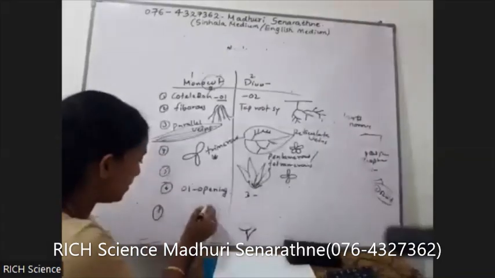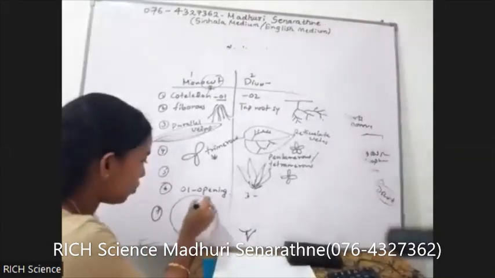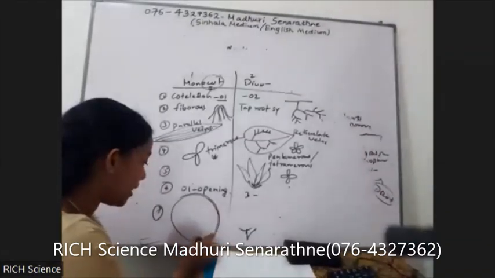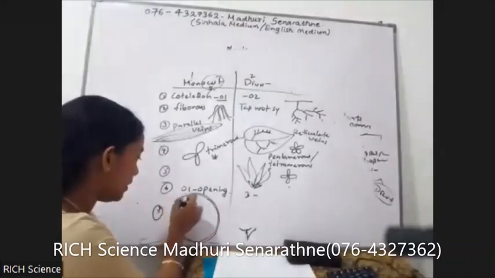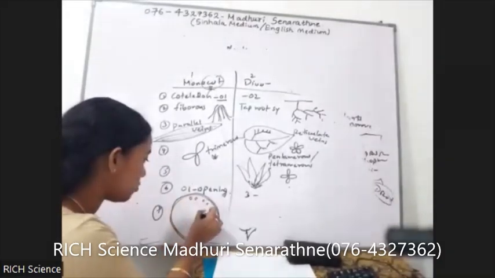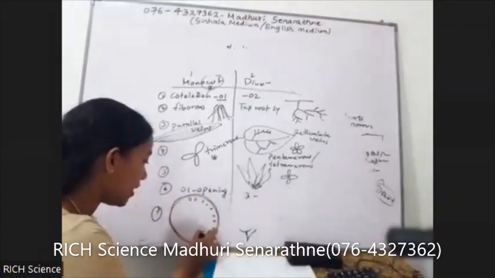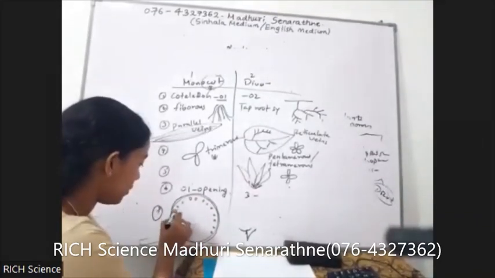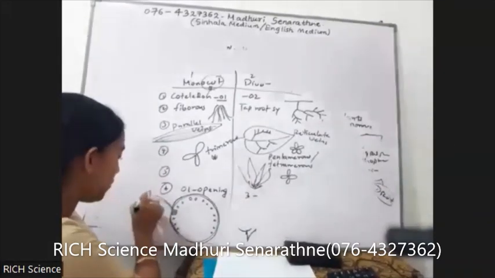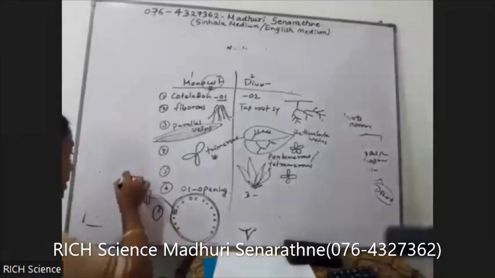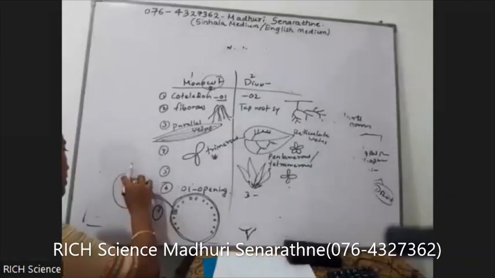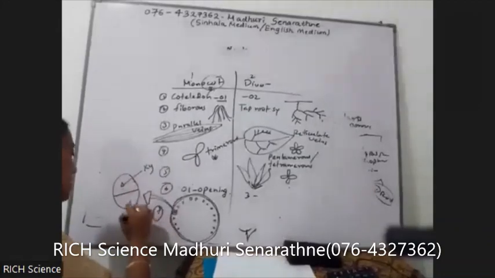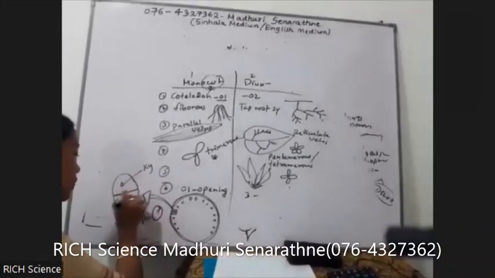It looks like this. What about the cross section of a monocot stem? This is the epidermis, and vascular bundles are scattered. In the peripheral region, they are very small and high in numbers. If we enlarge one vascular bundle, it looks like this. This is the xylem, this is the phloem, no cambium.